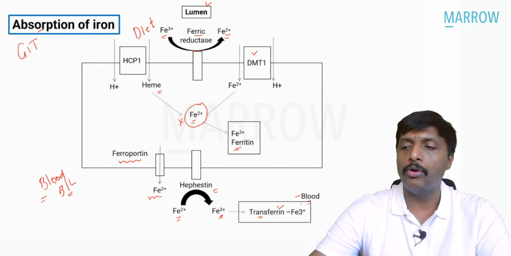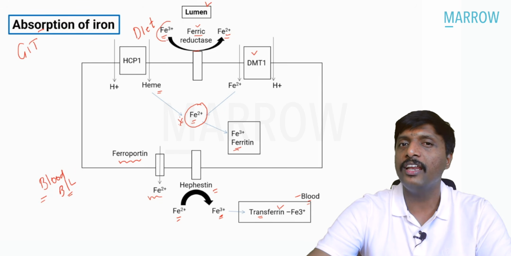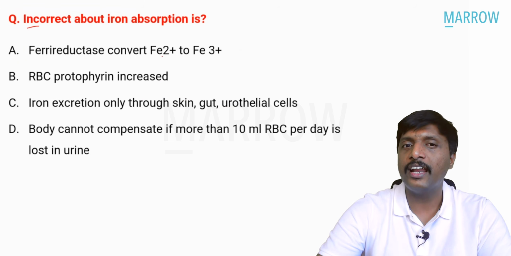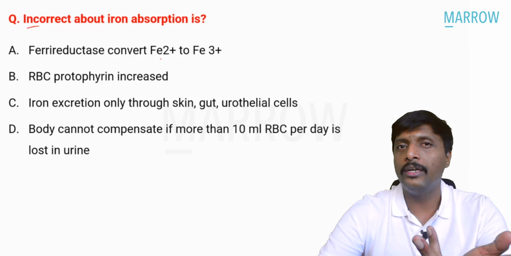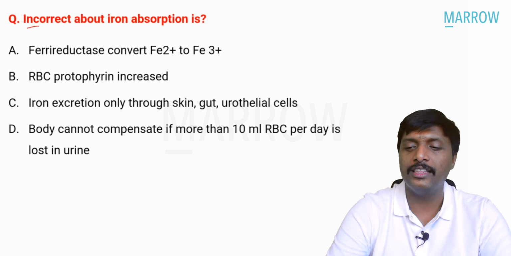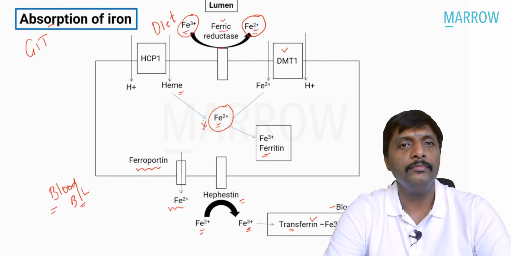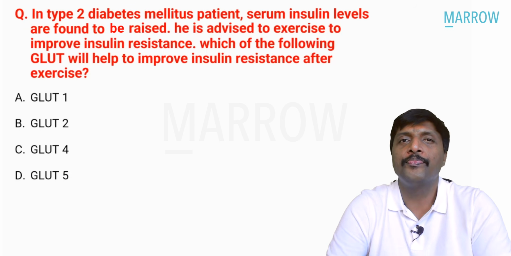So what is this question about? This question is about a ferric reductase which converts the ferric form to the ferrous form. But what is actually given? You can clearly see in this. It is the ferric reductase that converts, opposite they have given. So that is the incorrect statement. Yes, this is about absorption of iron.